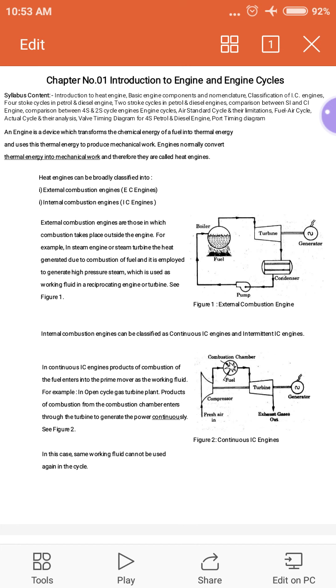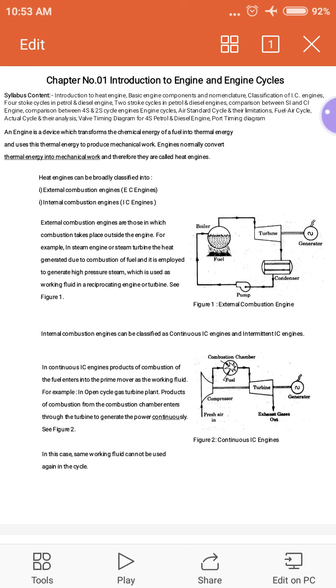So an engine is defined as a device which transforms the chemical energy of fuel into thermal energy, and after that this thermal energy is utilized to produce mechanical work. So this is called what? Heat engine.